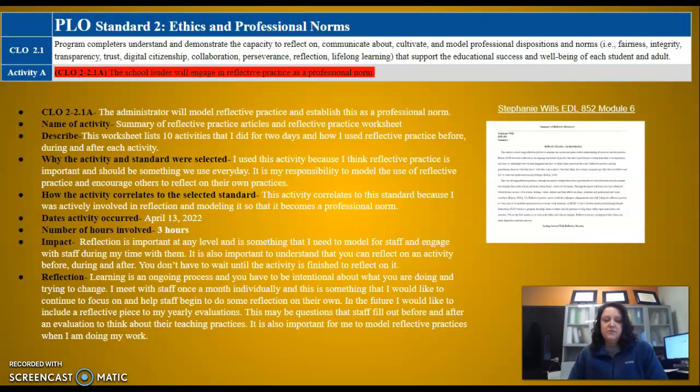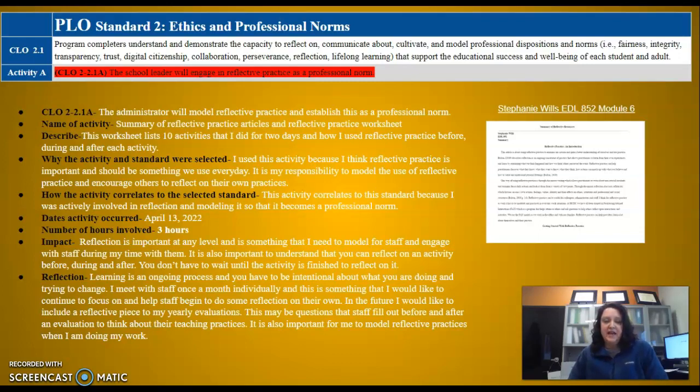How did it impact me? Reflection is important at any level and is something that I need to model for staff and engage with staff during my time with them. It's also important to understand that you can reflect on an activity before, during, and after. You don't have to wait until the activity is finished to reflect on things.